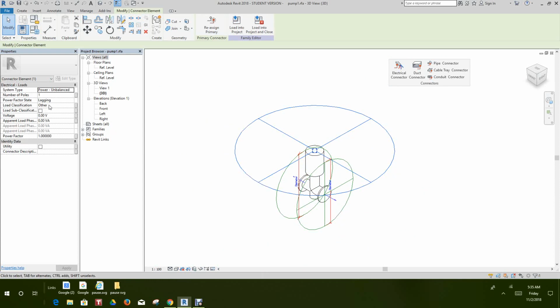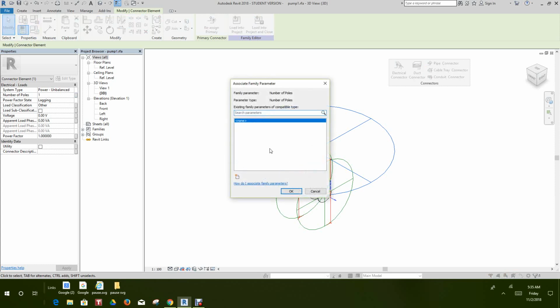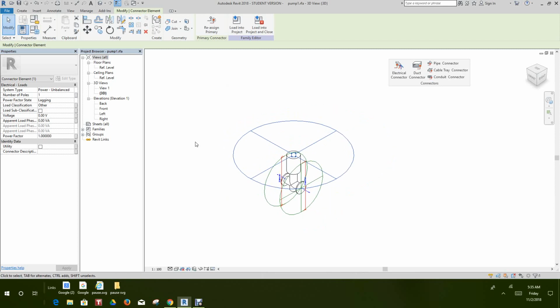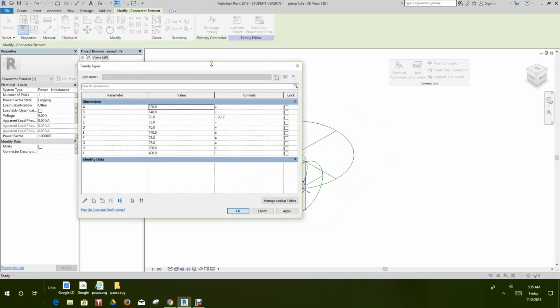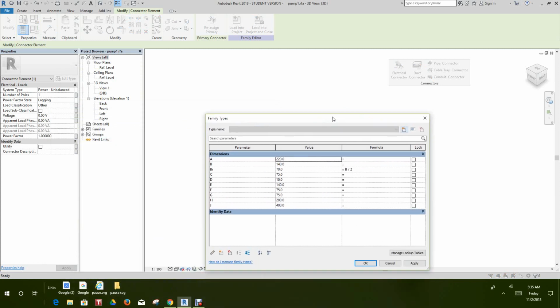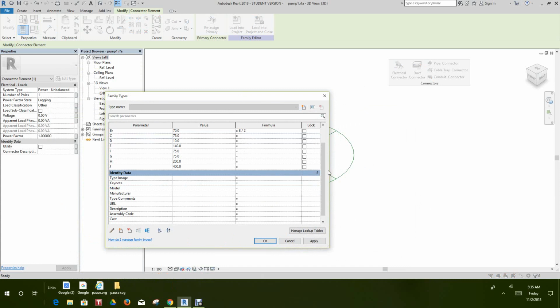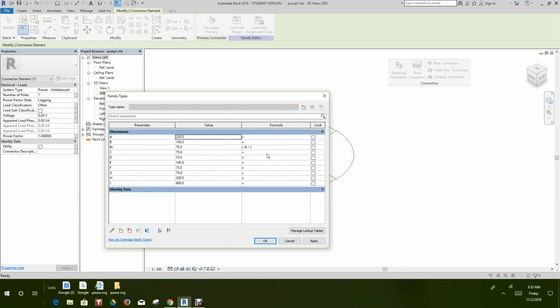Now in the properties palette, you got a lot of parameters set adjusted to this connector. So this is a single pole connector. So we won't be able to change this if I do this here. Okay. So let's fix this so we can have multiple types. So what we'll do is we'll click on family types. Okay. And these are all our parameters. And as you know, we don't have anything in there. Okay. So let's just move on.